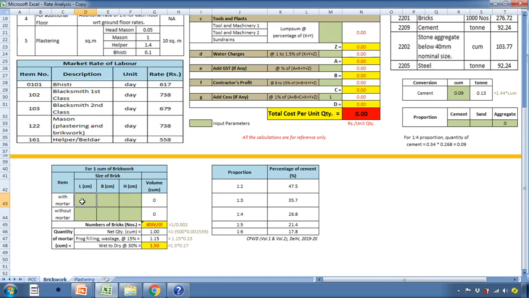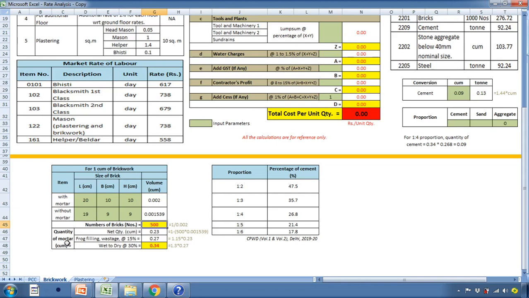In this example, the size of brick with mortar is considered as 20 cm by 10 cm by 10 cm, whereas the size of brick without mortar is 19 cm by 9 cm by 9 cm. So the number of bricks calculated for 1 meter cube of brickwork is 500, which is equal to 1, that is the quantity, divided by the total volume, which is equal to volume of brick with mortar. So the number of brick is 500. So we require 500 bricks for preparing 1 meter cube of brickwork.